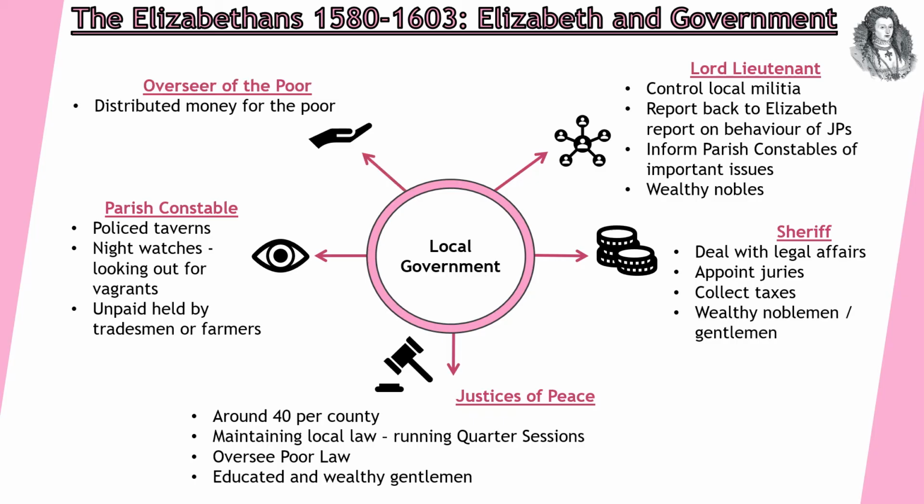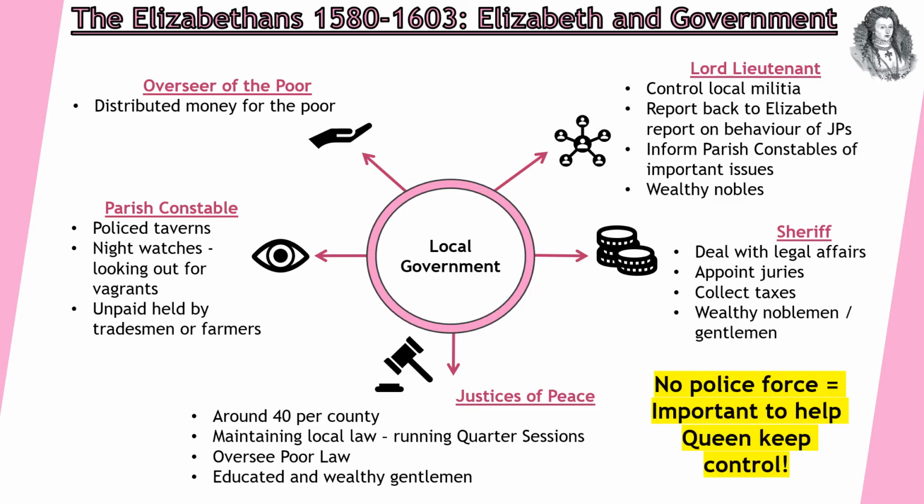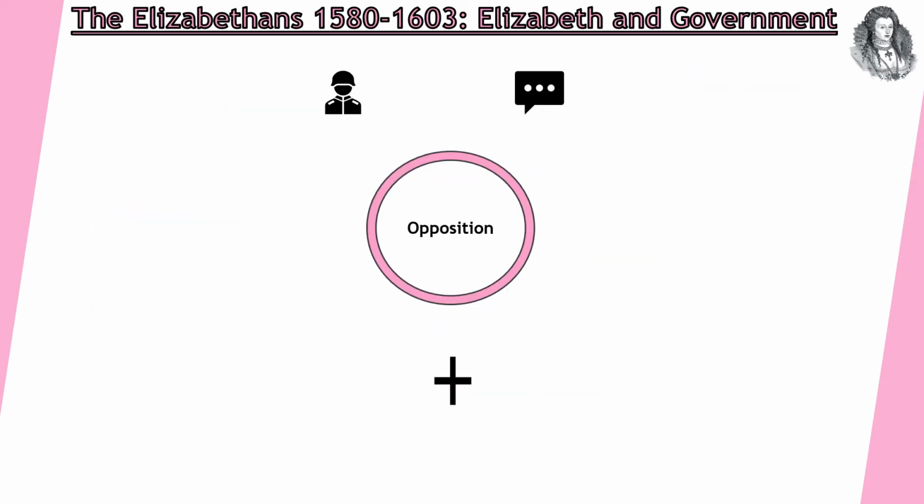And then we've got the overseer of the poor, who distributed the money to the poor and decided how that's going to be used. There's no police force in the Elizabethan period, which means it's important to help keep control. And she does this by using these different methods of law enforcement. All of these positions are unpaid, but many of them come with positions of power, and therefore people are going to happily do it to boost their own status.